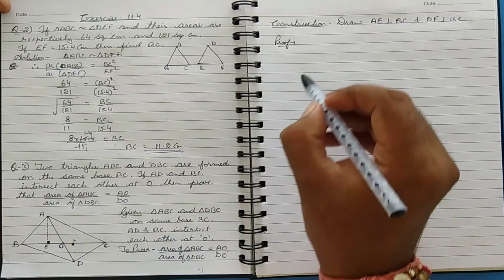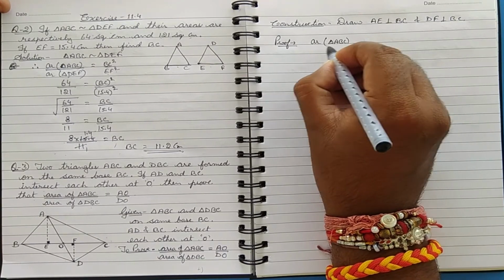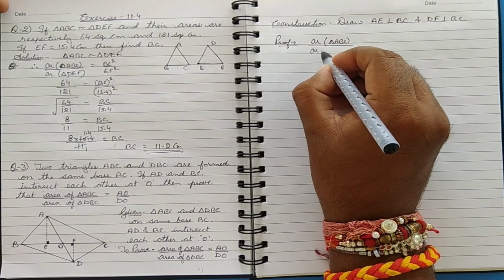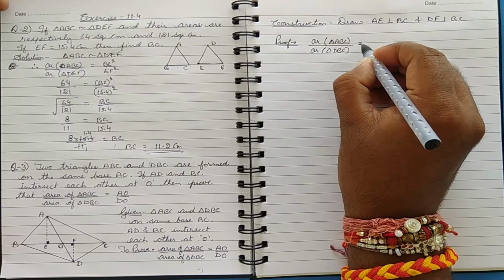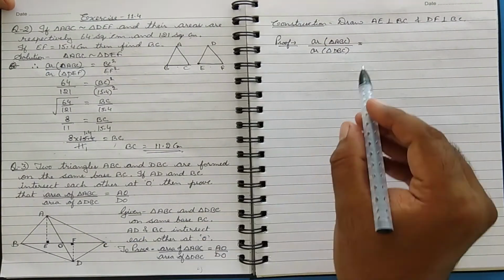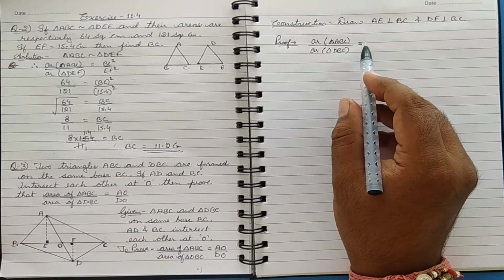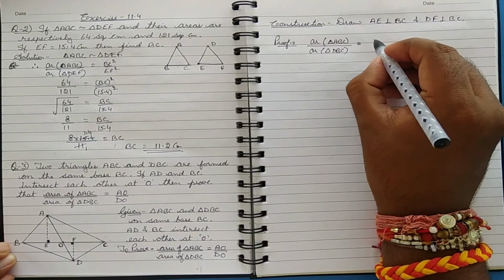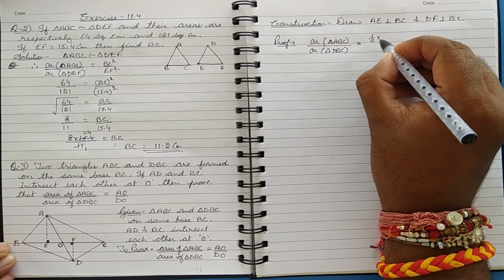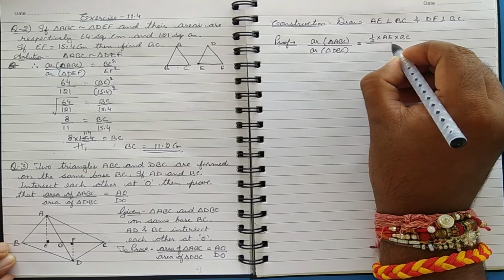Now here we need the area of triangle ABC upon area of triangle DBC. Now if you take the area, we know that the area of a triangle is given by half base into height. So if you see here, AE is the altitude and BC is the base. So we can write it as half AE multiply BC.